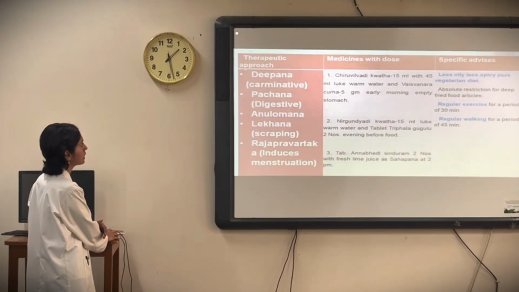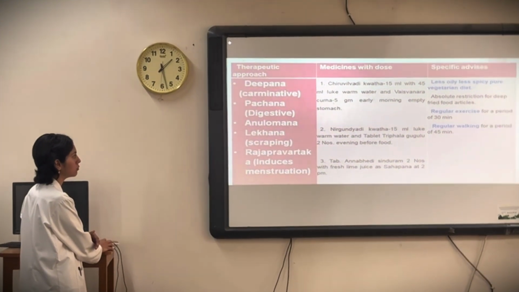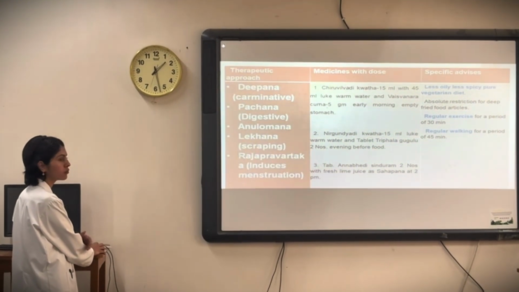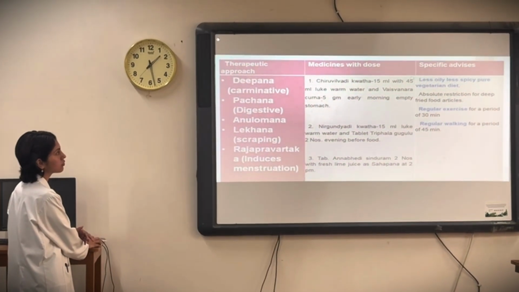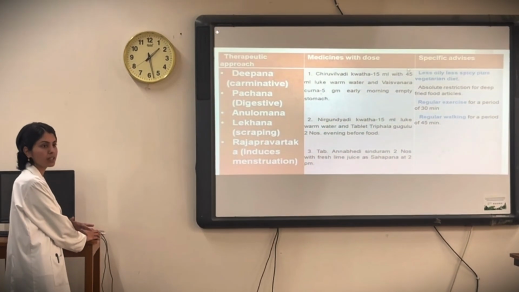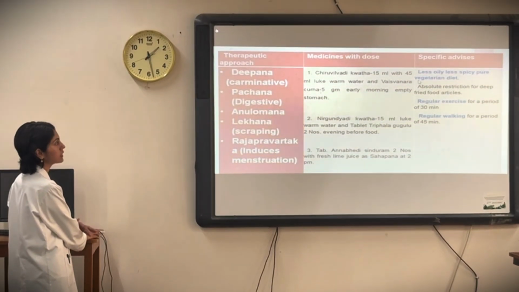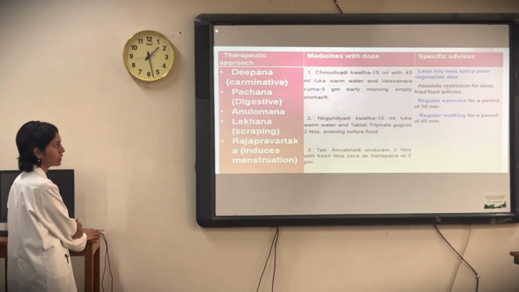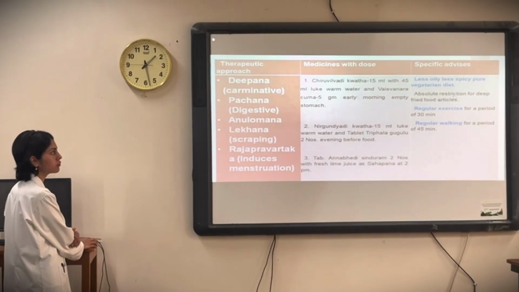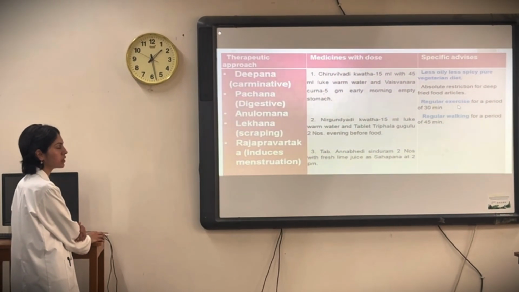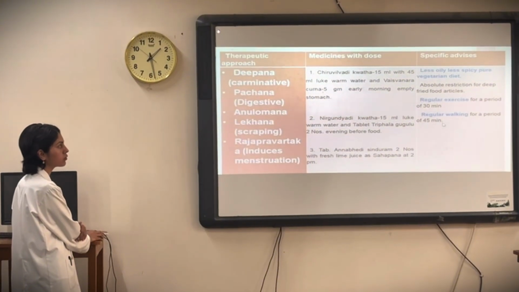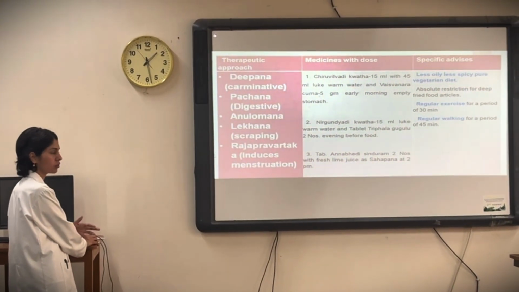So these are the main approaches, that is Deepan, Pachan, Anuloman, Lekhan, Raja Pravartak before giving the Shodhan therapy. Along with these medicines, these are the doses. Along with these, there were some specific advices, like less oily, less spicy and pure vegetarian diet. There was absolute restriction for deep fried food articles, and regular exercise for 30 minutes and regular walking for 45 minutes, which the patient followed.